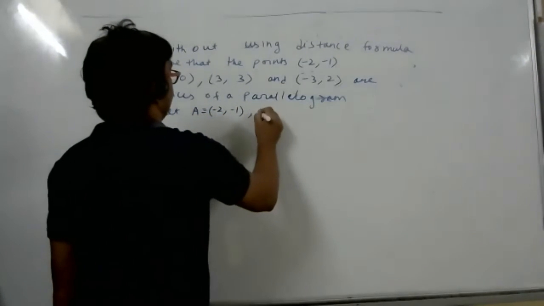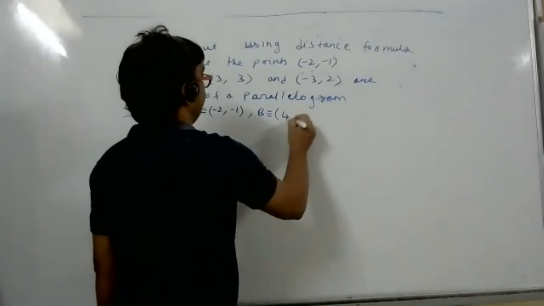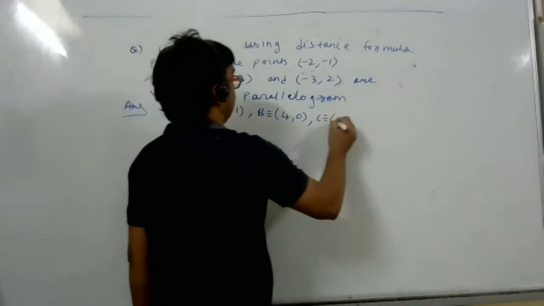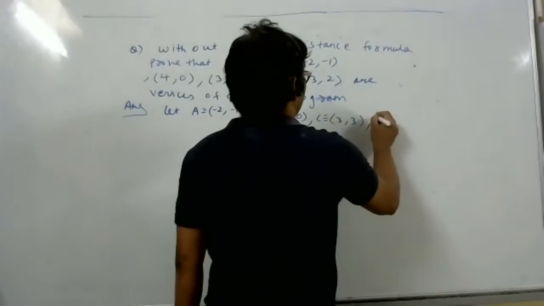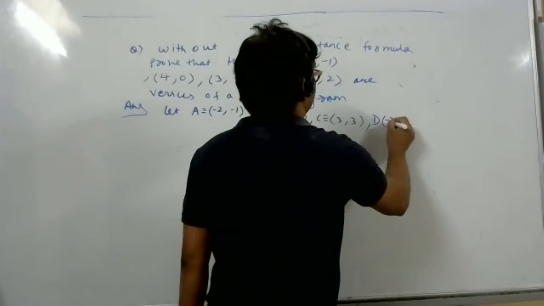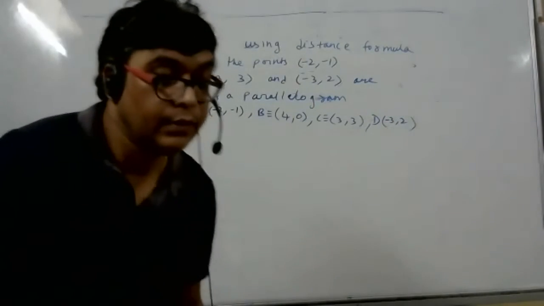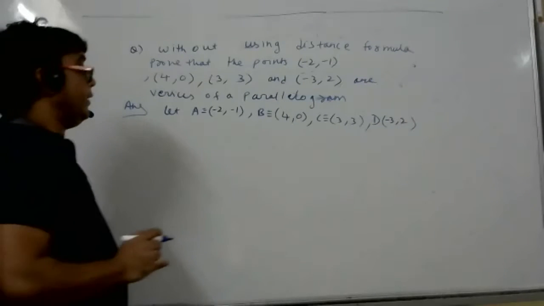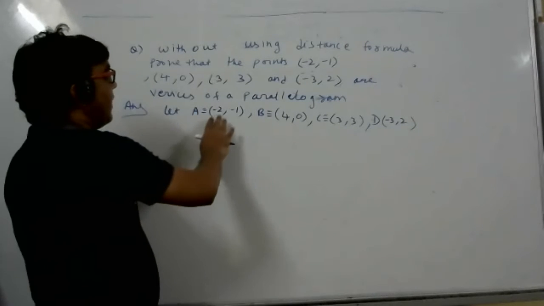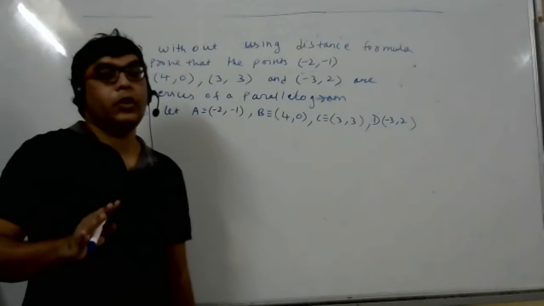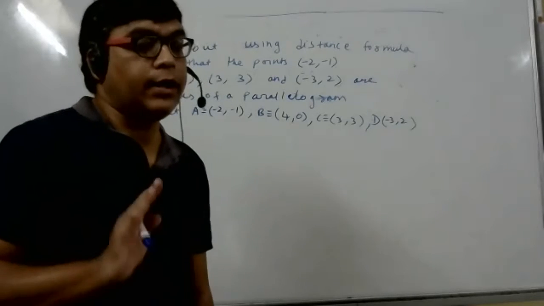I cannot hear, student. What happened to your audio? These are 4 points, student. Cannot hear, not audible. So now these are 4 points. You have to prove they are vertices of a parallelogram.